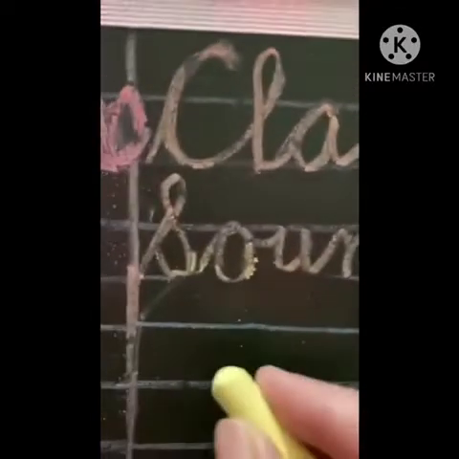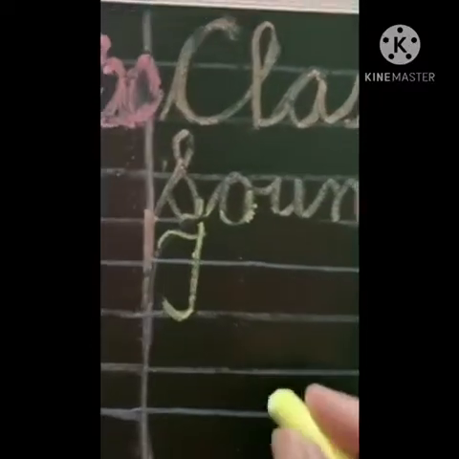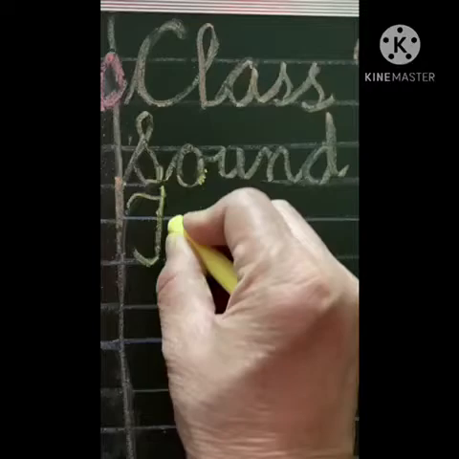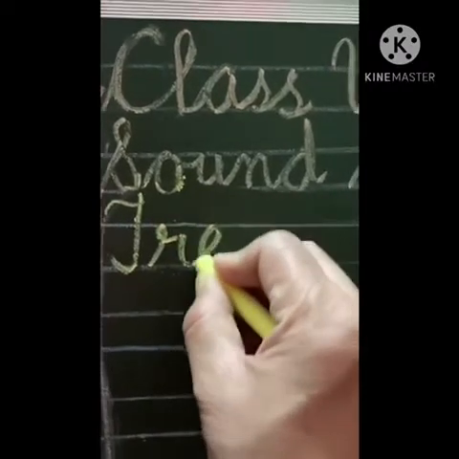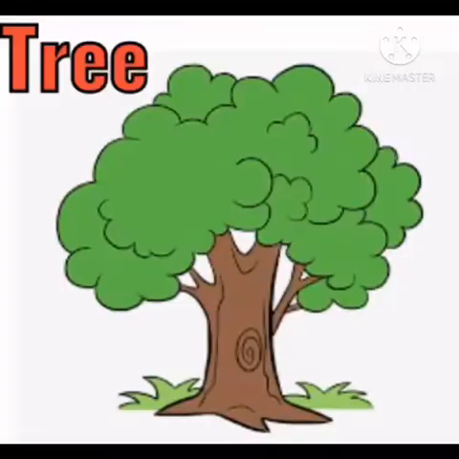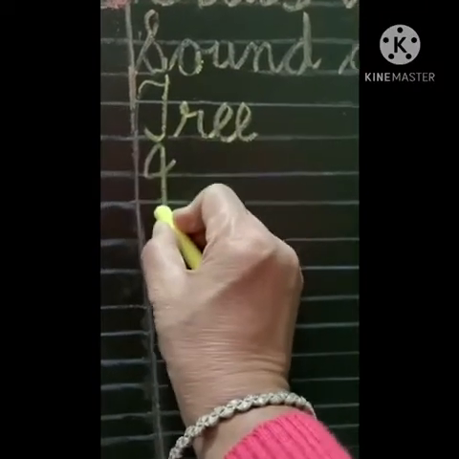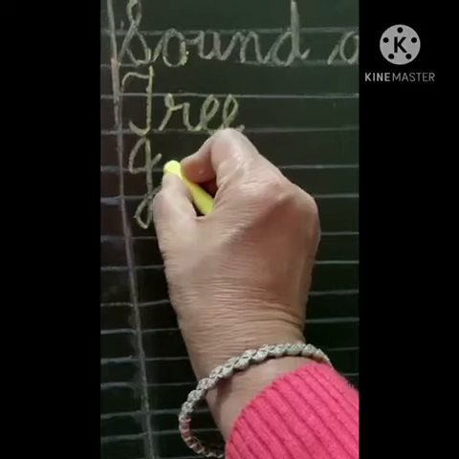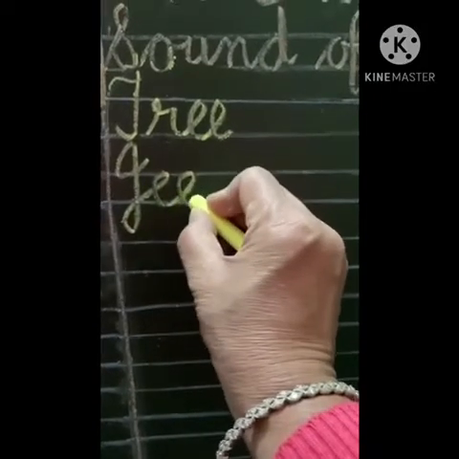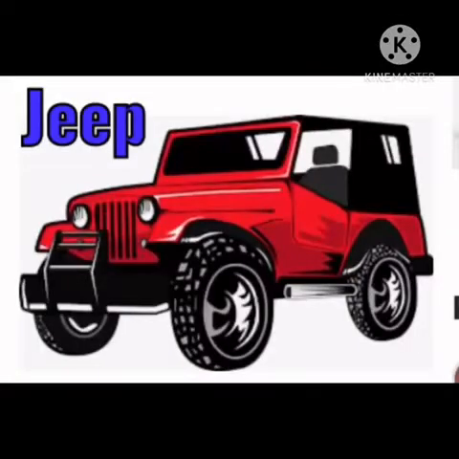Let's start to write the words and understand how it gives the sound. The first word we have is starting with the T capital, R double E. Tree. This is the picture of tree, very useful in our life. Next word you will start to write is with the help of J capital, double E, P. This vehicle in red color is called Jeep.